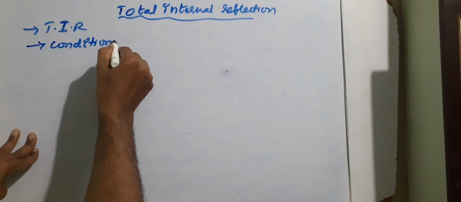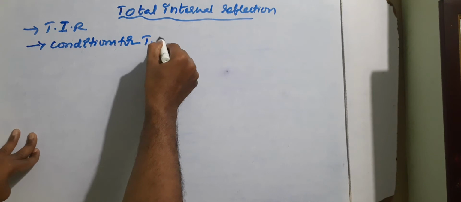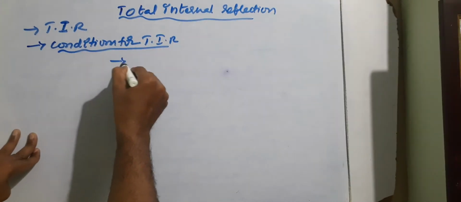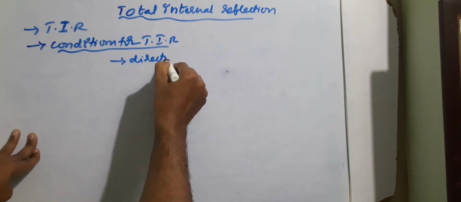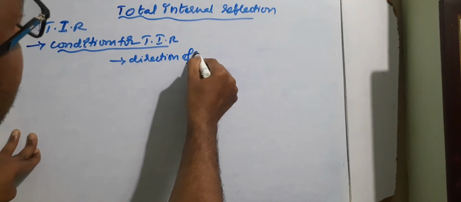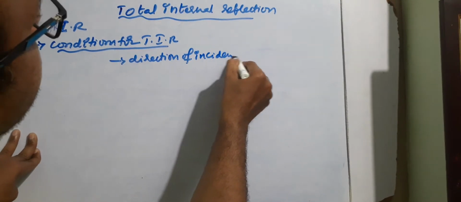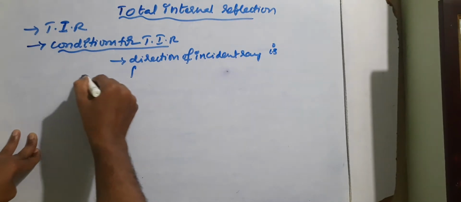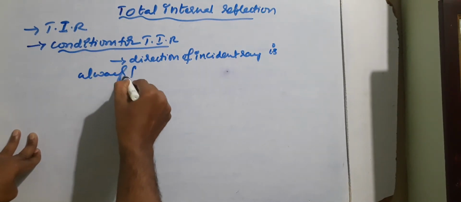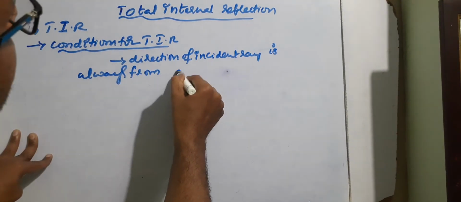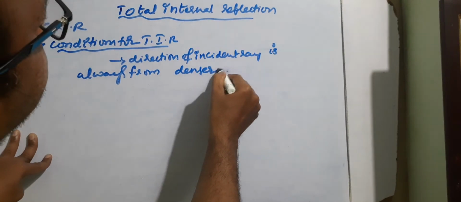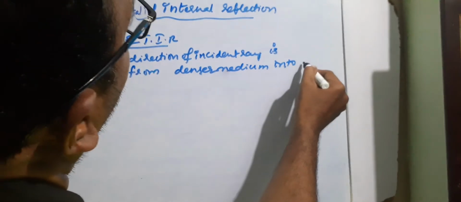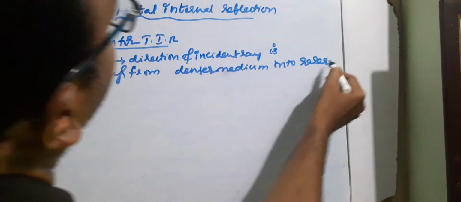Conditions for TIR. The first condition is the direction of the incident ray is always from optically denser medium into optically rarer medium.